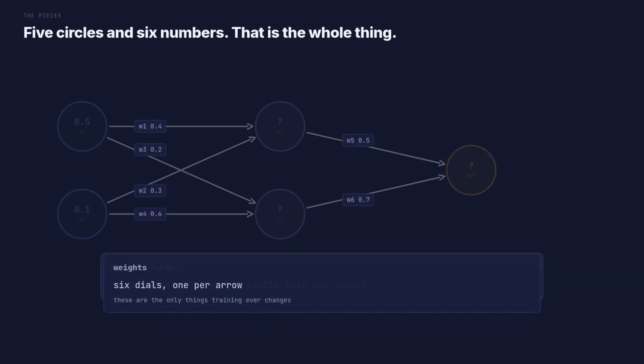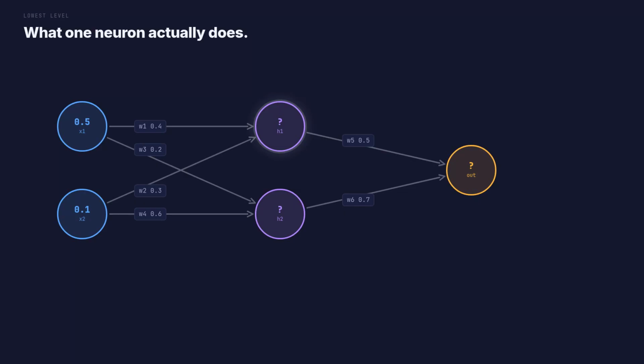And third, on every arrow, a weight. 6 of them. Remember this because it carries the whole video. The weights are the only things training ever changes. Everything else stays exactly where it is. So let's go all the way down to one neuron. What does a single one of these actually do?